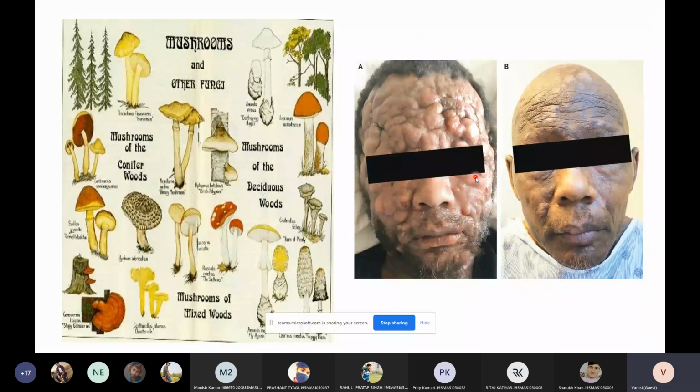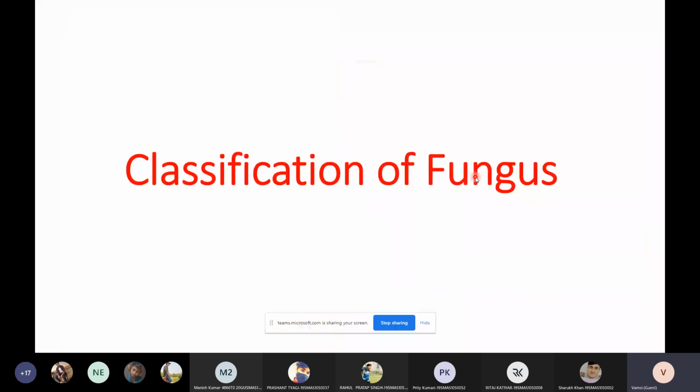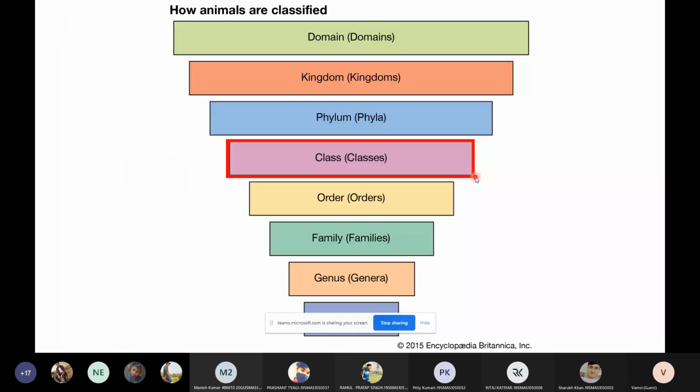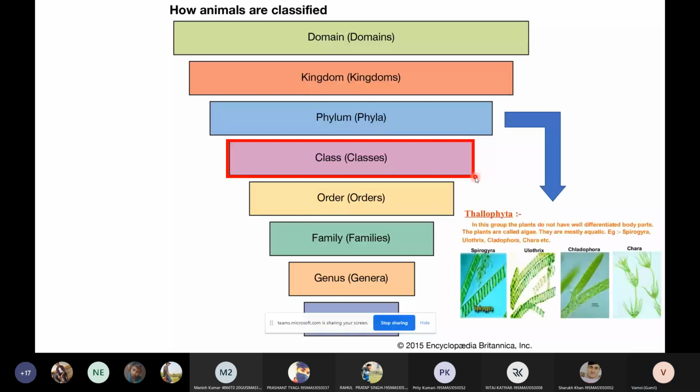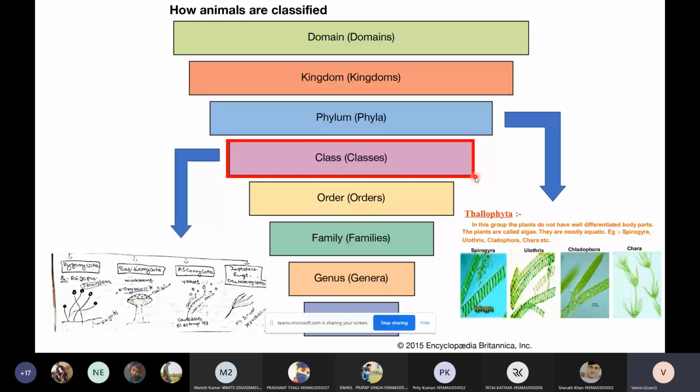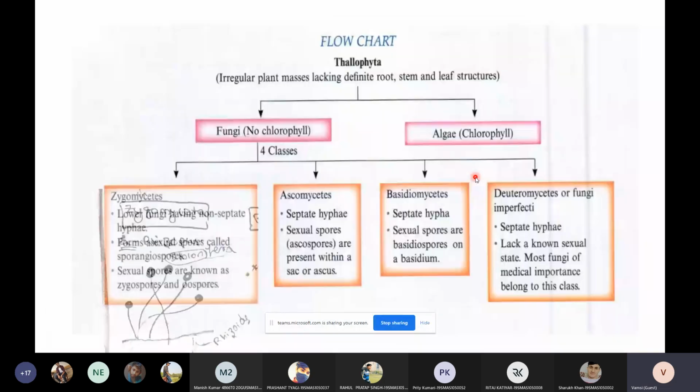Then we classify the fungus. Fungus has traditionally been classified into types: yeast, yeast-like fungi, molds, and dimorphic fungi. Now, taxonomically, fungus has been kept under the phylum Thallophyta. In this Thallophyta, we have 4 classes: Zygomycota, Basidiomycota, Ascomycota, and imperfect fungi. So this is the taxonomical classification.